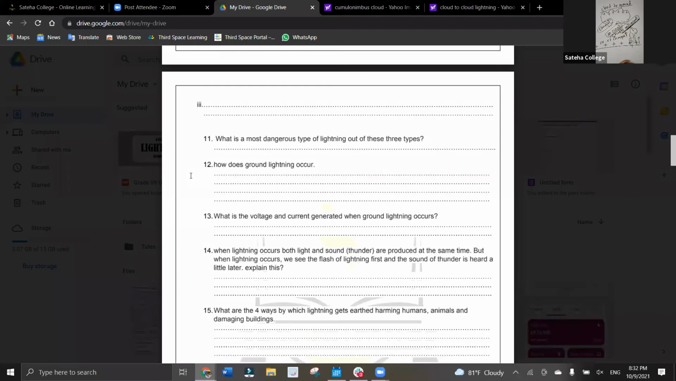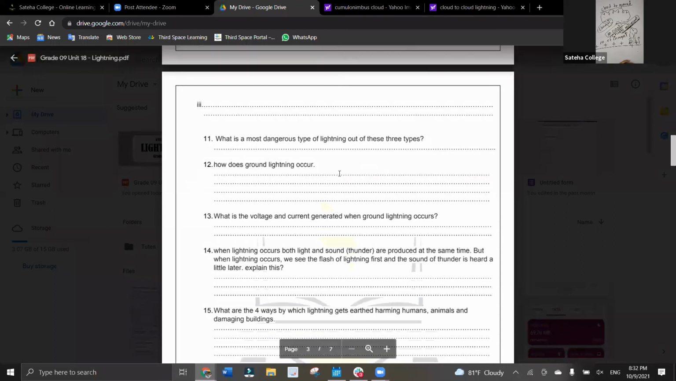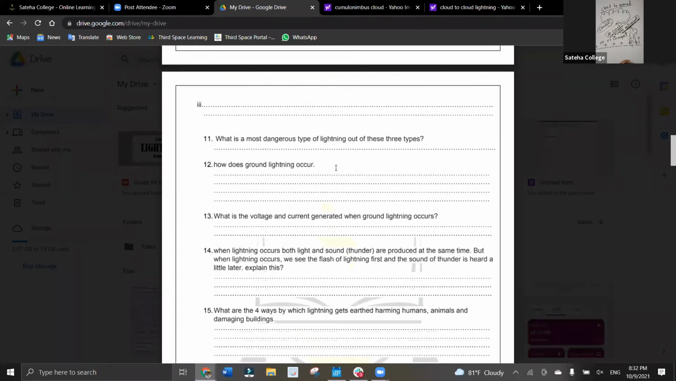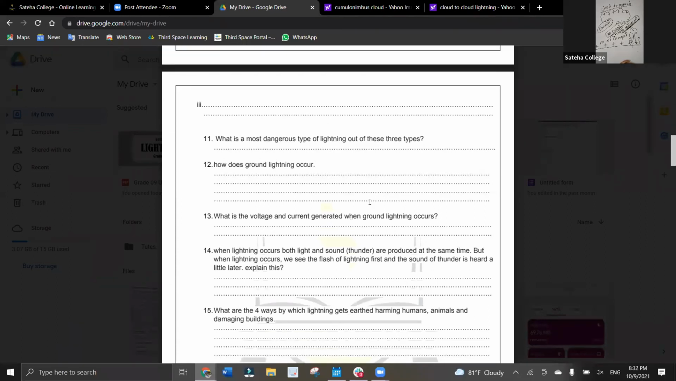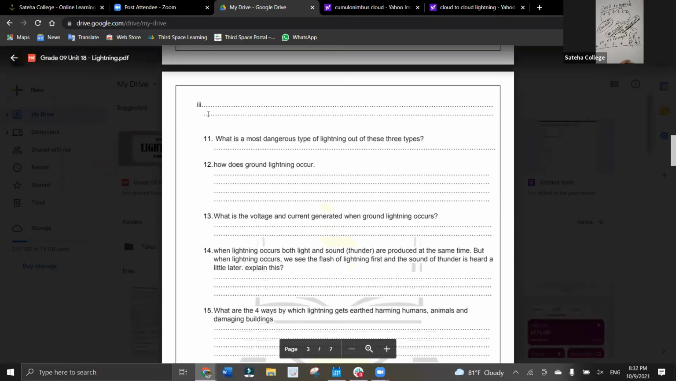The next question, how does ground lightning occur? I think the question is repeated again. Muha Munas answered this question, so it is repeated. You can write it again if you want, or you can leave that question, because as the third one we wrote the same thing. So we can leave that question.